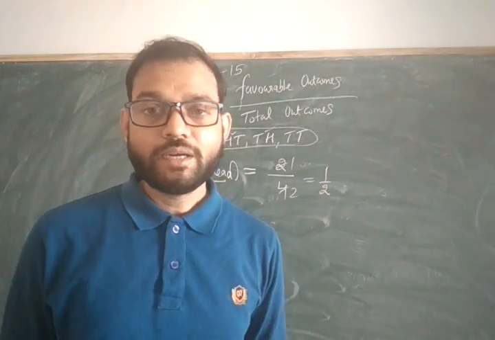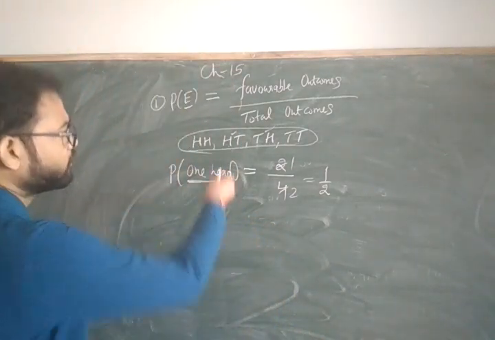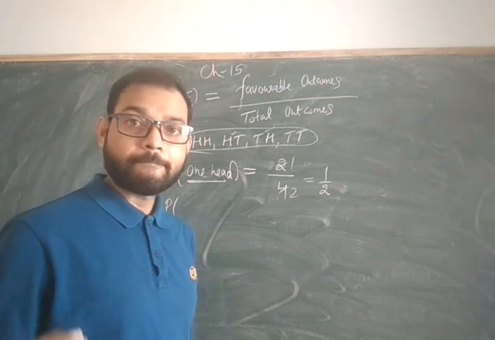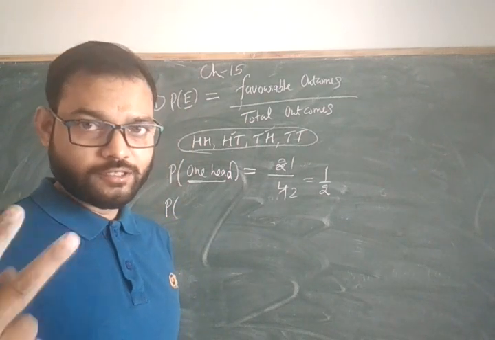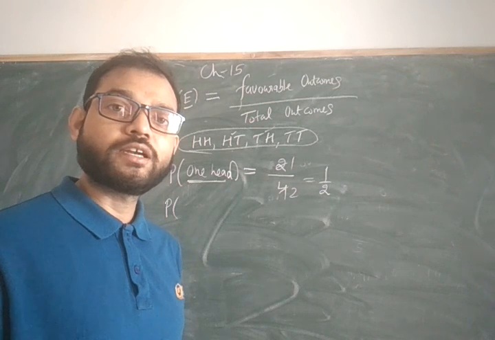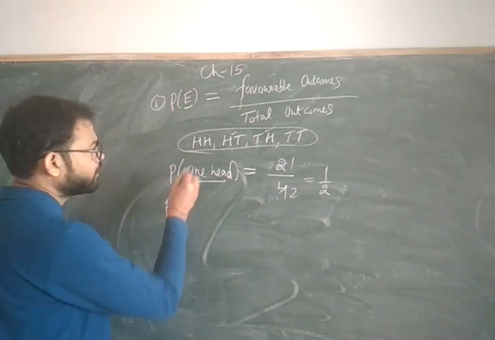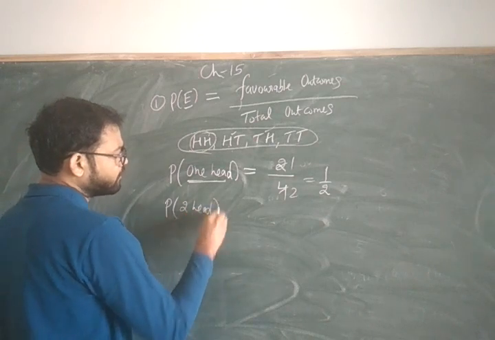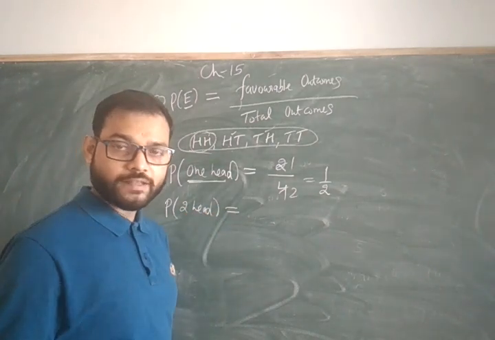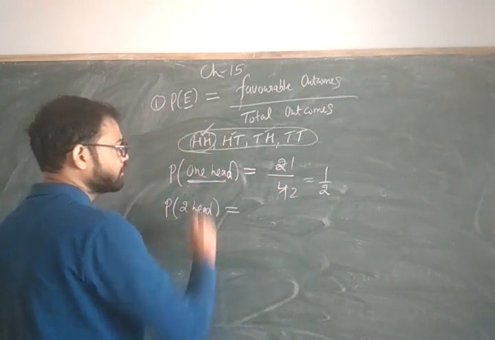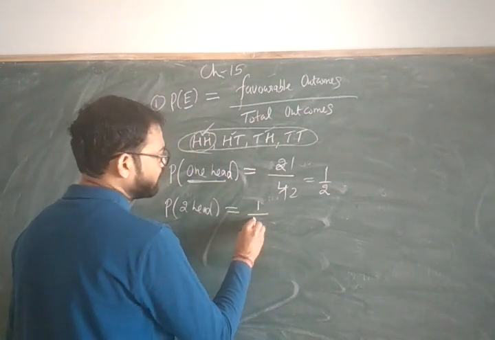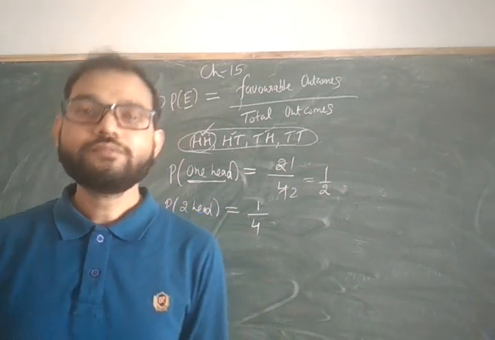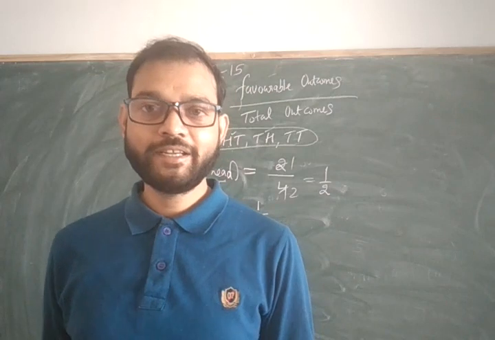Okay, now let's discuss one more question: find the probability of getting two heads. So two heads are here only. Yes, only one case in which we have two heads, and that is this one. So 1 and total are 4. So 1 upon 4 will be your answer. Students, hope you understand.